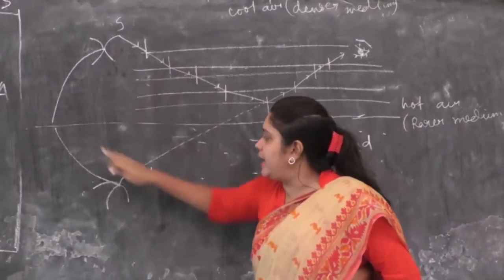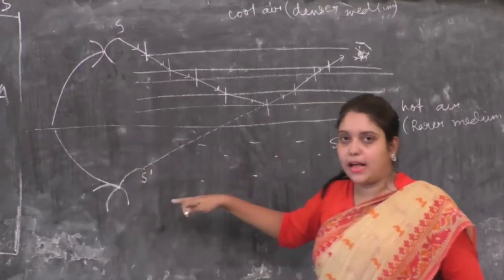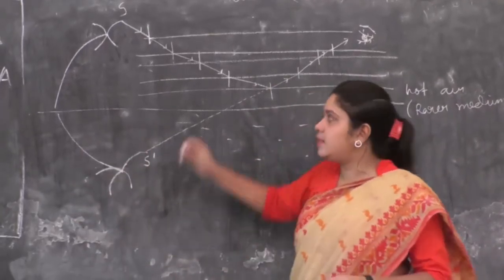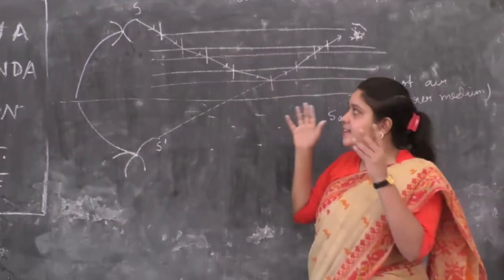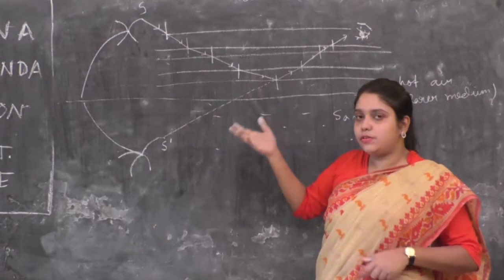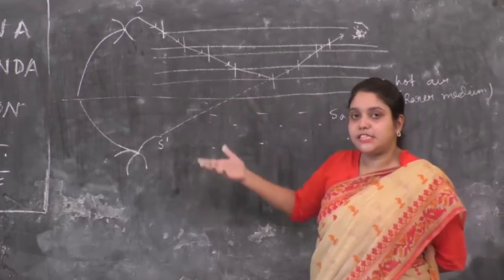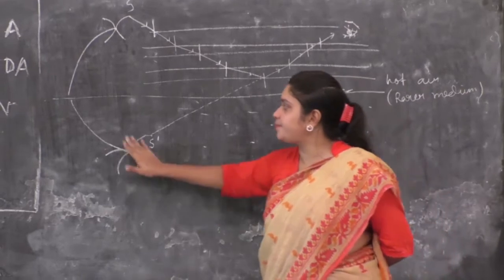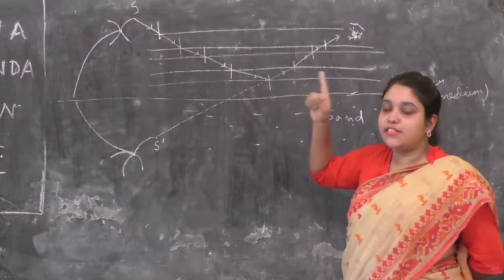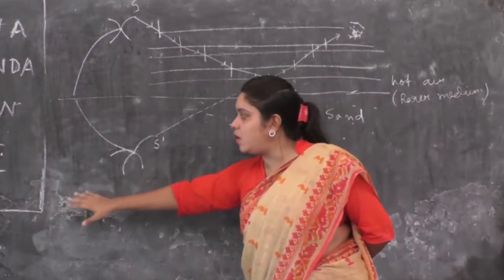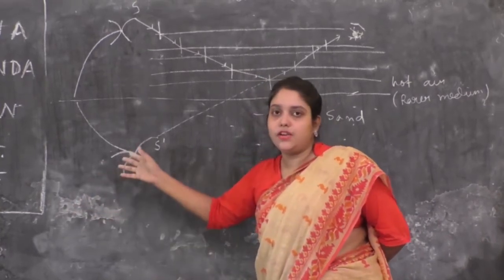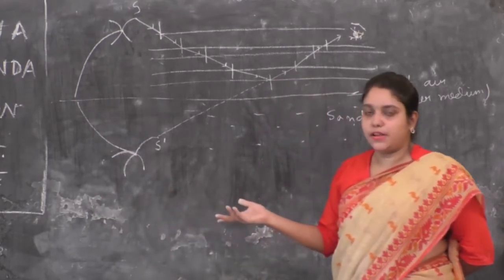In the same way, the whole tree will be visualized by the spectator as a mirage. Moreover, the density and temperature of these air layers is not constant. The temperature is continuously changing, and due to that, the density of the air layers is continuously changing. For that reason, this image will shimmer, and the spectator will think that there is a pond or some water body nearby, on which the reflection of the tree is falling, and this is an optical illusion.